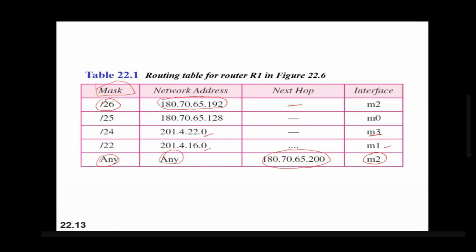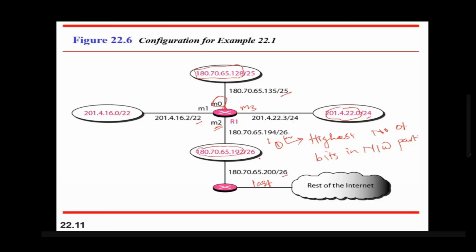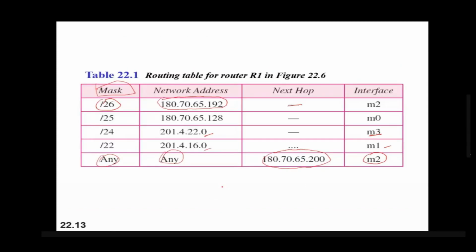Next hop means if there is an intermediate router required in between, then the next hop is written. For example, this default network requires one more router to reach the internet. So this is one router, and it requires one more router to reach the internet. So that's why this will become next hop for the rest of the internet.